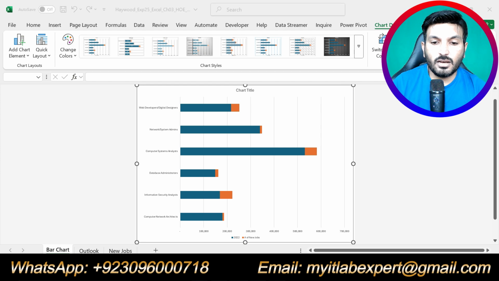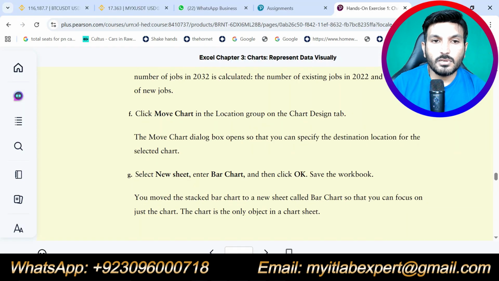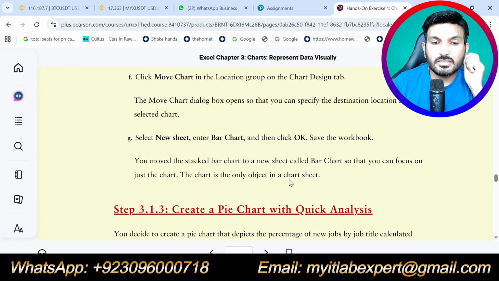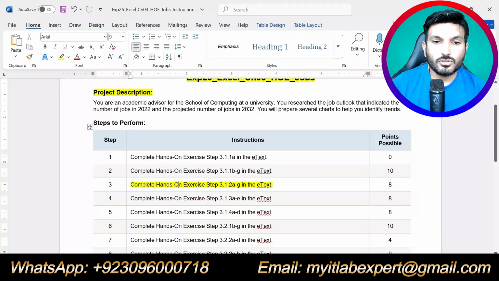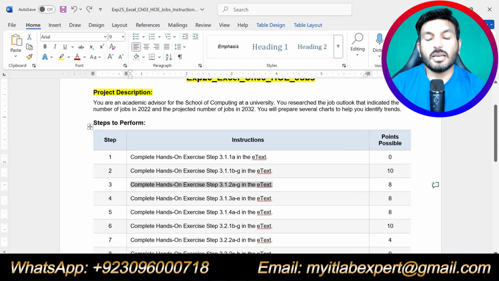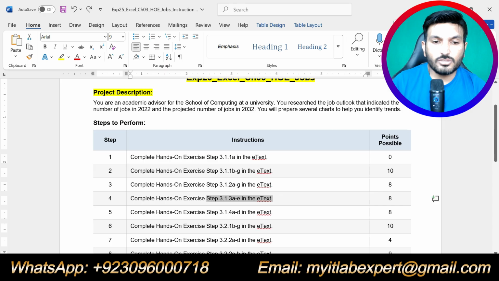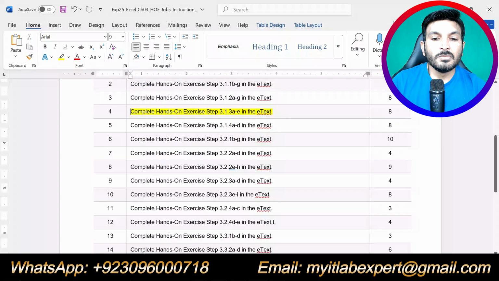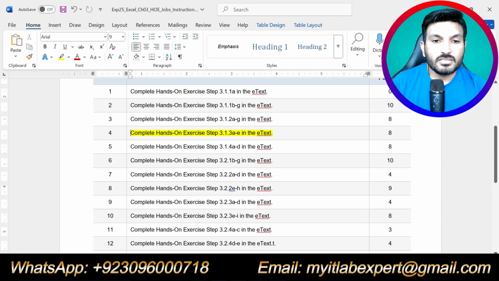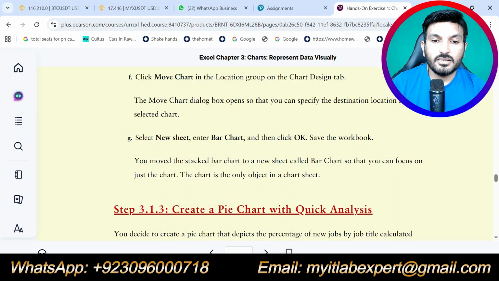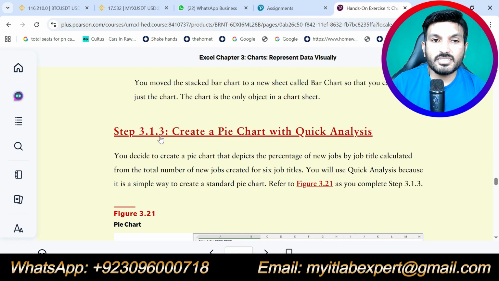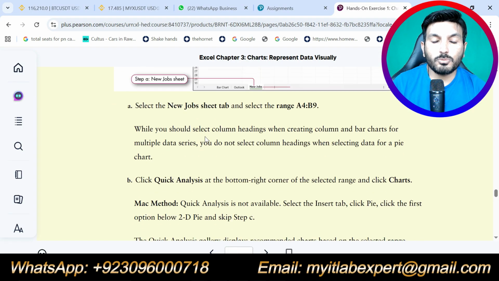So that is all about step number 3 part G. So we are done with step number 3 as well. So now let's do step number 4. Step number 4 is saying complete hands-on exercise step 3.1.3 A to E. So we are supposed to do those parts now.